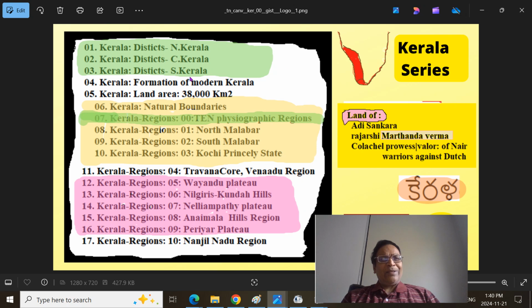I explored the various socio-political geographic aspects of Kerala, and in this current Malabar series we are digging deeper into a particular northern area of the Kerala province.